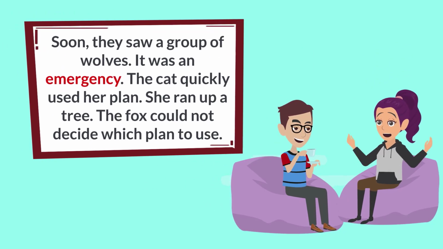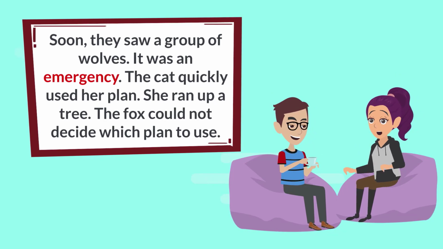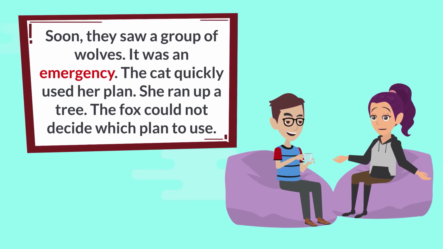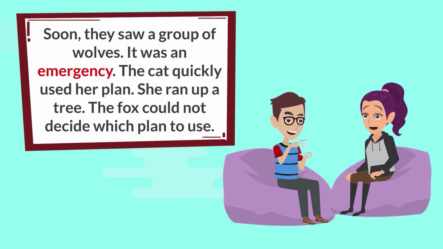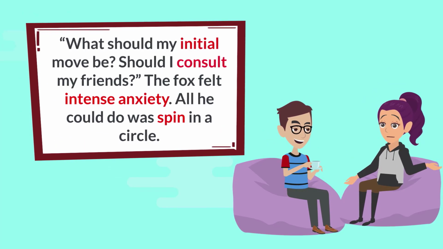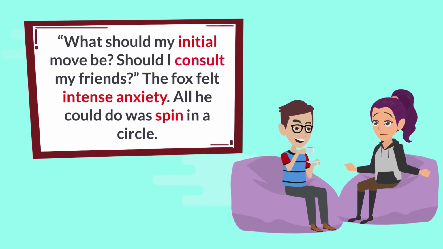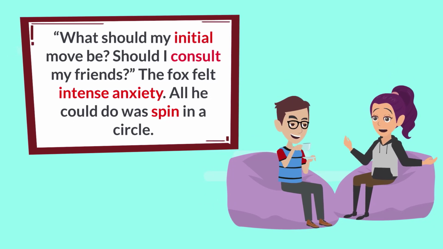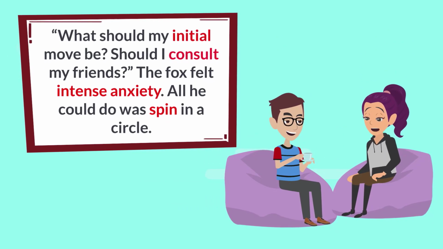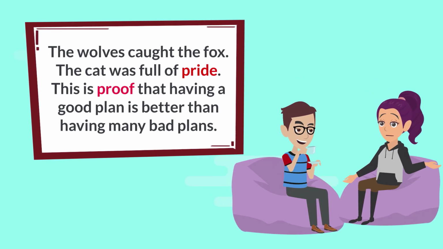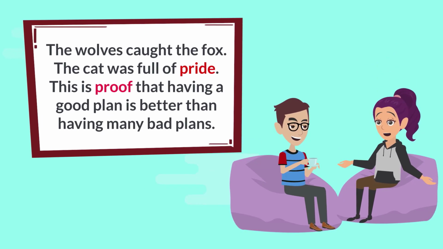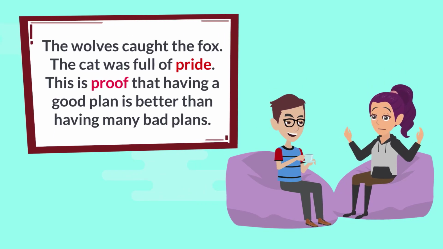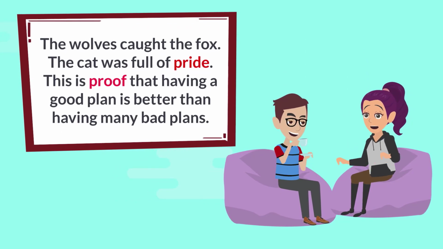Soon, they saw a group of wolves. It was an emergency. The cat quickly used her plan. She ran up a tree. The fox could not decide which plan to use. What should my initial move be? Should I consult my friends? The fox felt intense anxiety. All he could do was spin in a circle. The wolves caught the fox. The cat was full of pride. This is proof that having a good plan is better than having many bad plans.